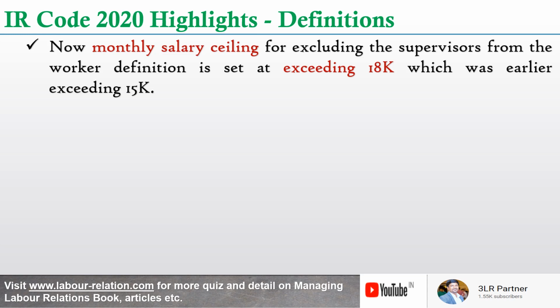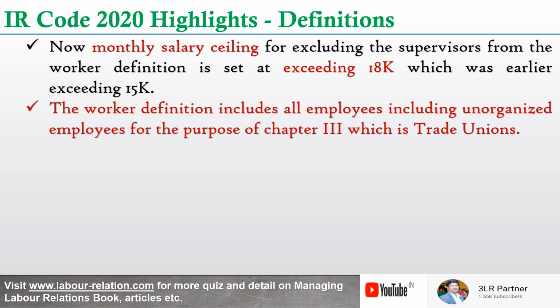Now, the monthly salary ceiling for excluding the supervisors from the worker definition is set at exceeding 18K. But if you look at the 2019 original bill, it was exceeding 15K, and even in the Code on Wages, this monthly ceiling is exceeding 15,000.